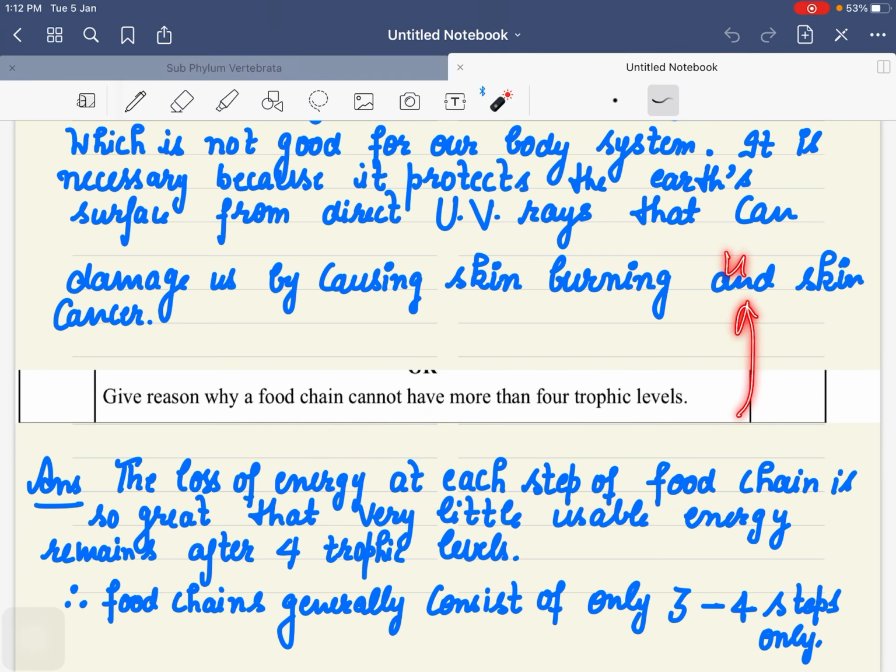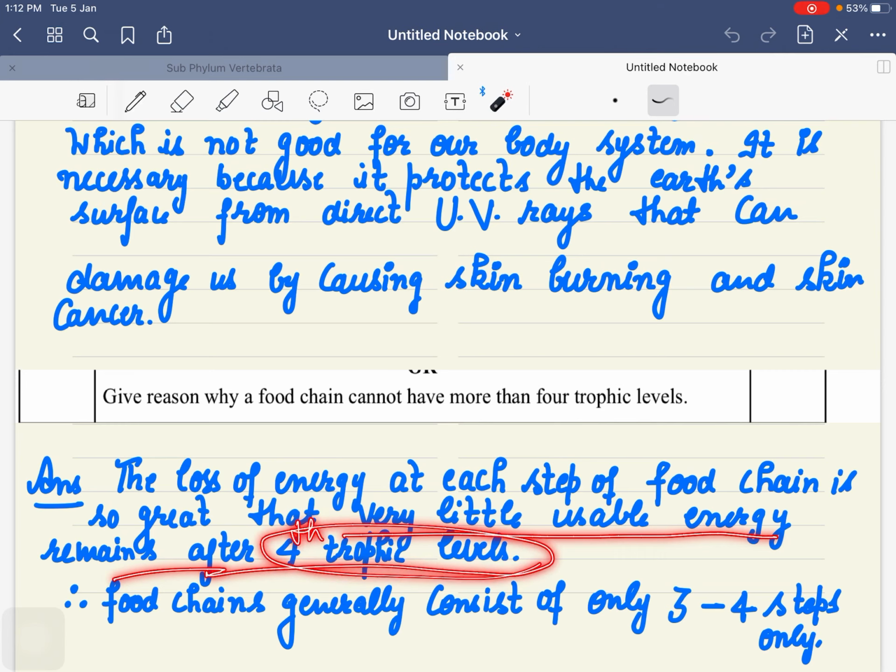Whenever we reach the 4th trophic level, no sufficient energy is available to be passed on to the 5th trophic level. जब एनर्जी बचेगी ही नहीं पास ऑन करने के लिए तो नया ट्रॉफिक लेवल कहाँ से होगा? So very little usable energy remains after the 4th trophic level. Therefore, a food chain generally has 3 to 4 steps only.